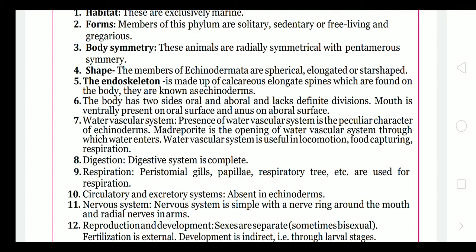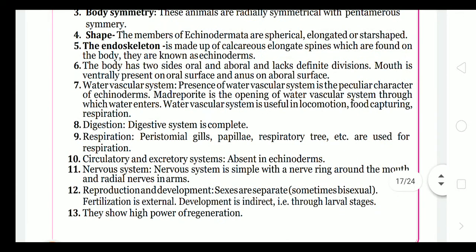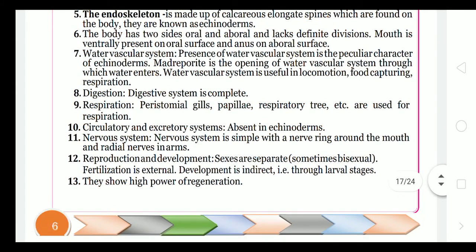Shape: the members of Echinodermata are spherical, elongated, or star shaped. Endoskeleton is made up of calcareous elongate spines found on the body, hence known as echinoderms. The body has 2 sides, oral and aboral, and lacks definite divisions.